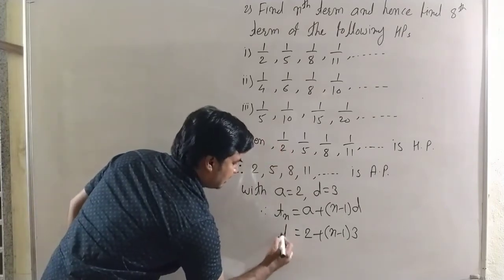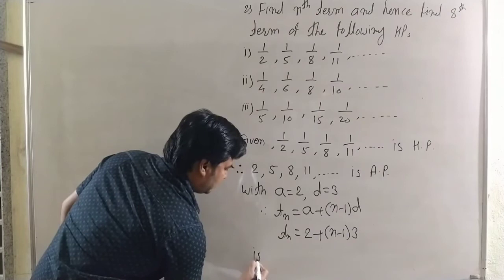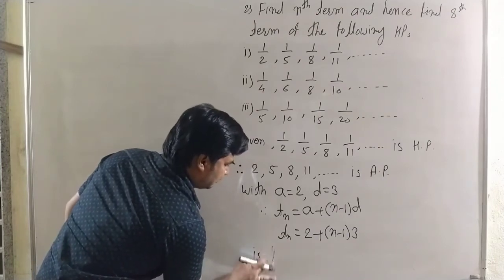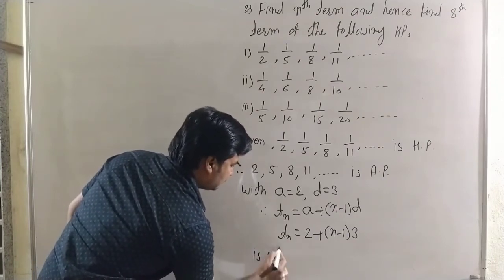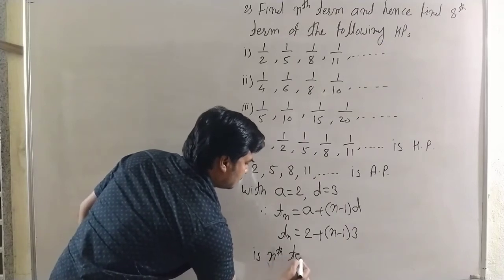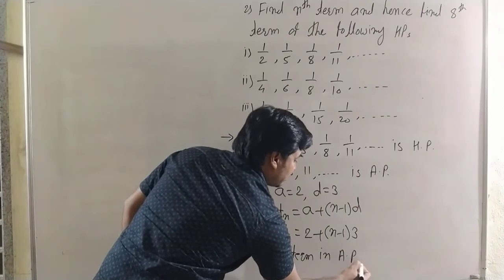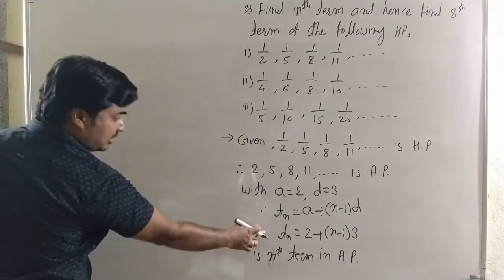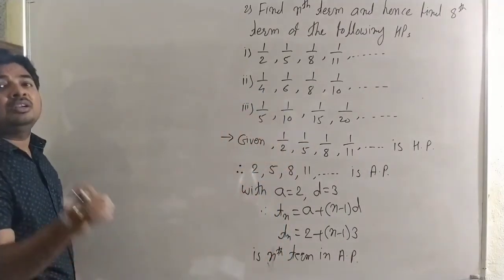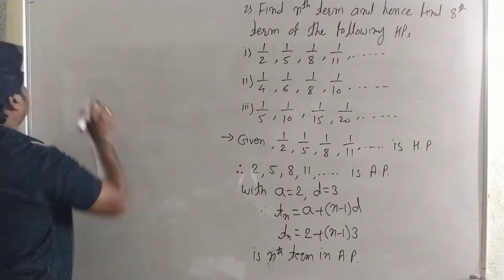Here Tn is the nth term in arithmetic progression, and therefore its reciprocal is the nth term in the harmonic progression.